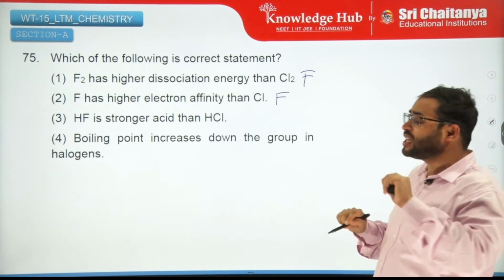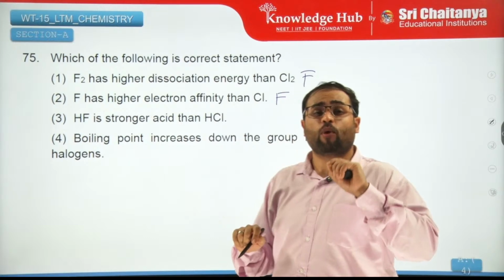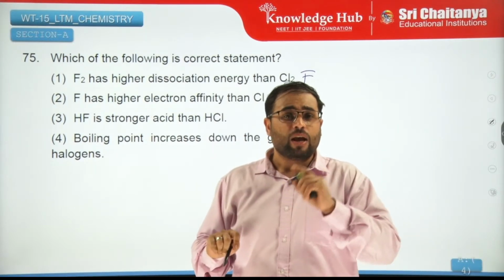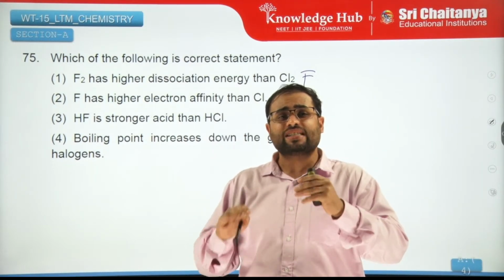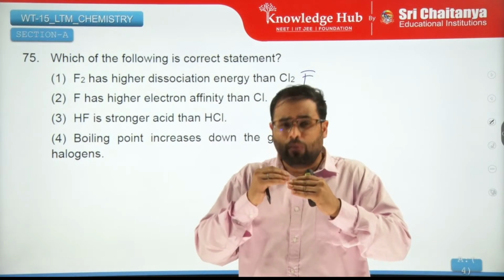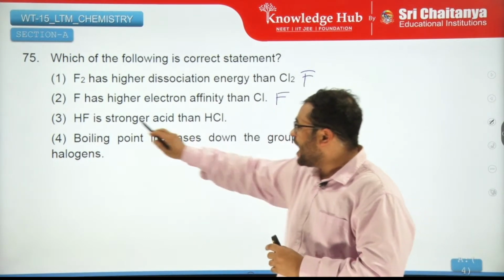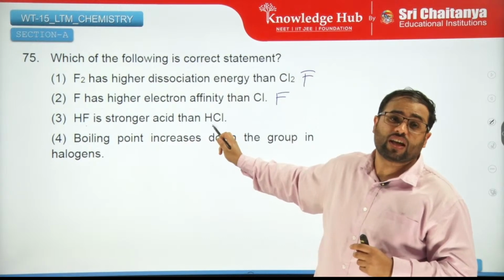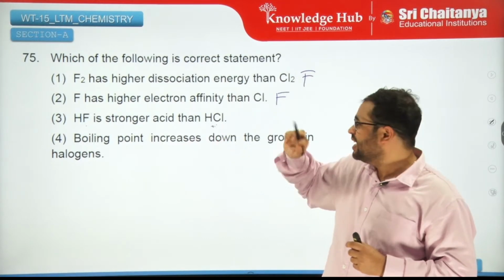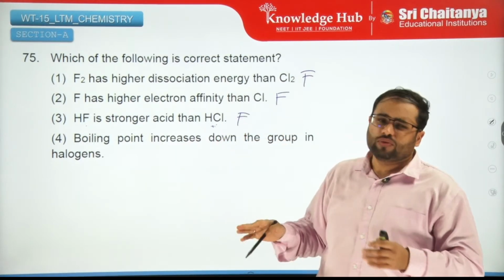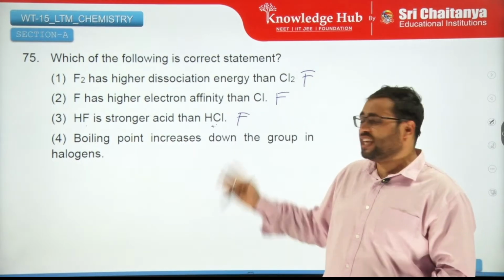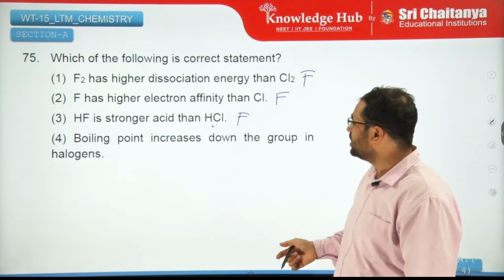Even that is true, because I told you, the HF bond is stronger than HCl because of the similar energy orbitals overlap here, whereas there is a large difference in the orbitals which are overlapping here. This also is false. So we are left with the fourth, right? Everything else is false. This will be the correct answer.